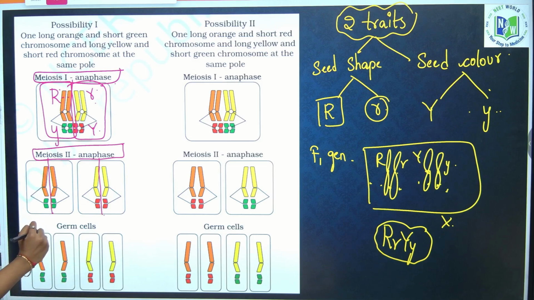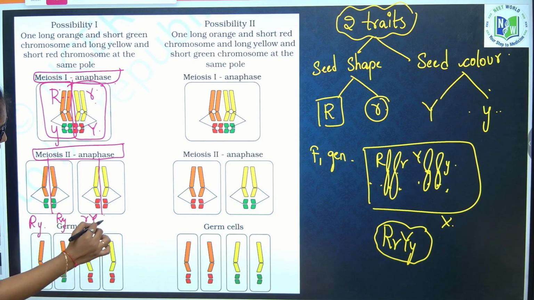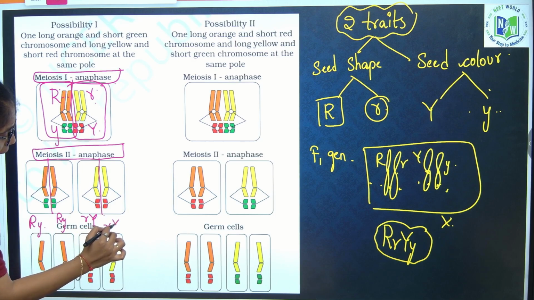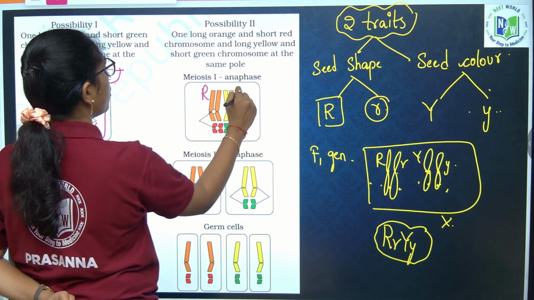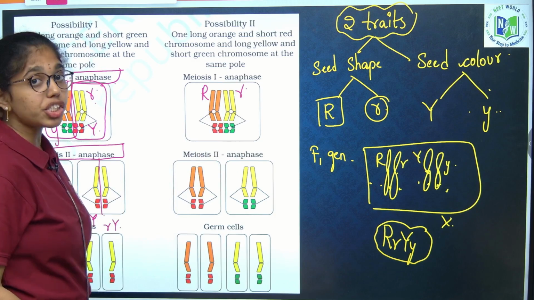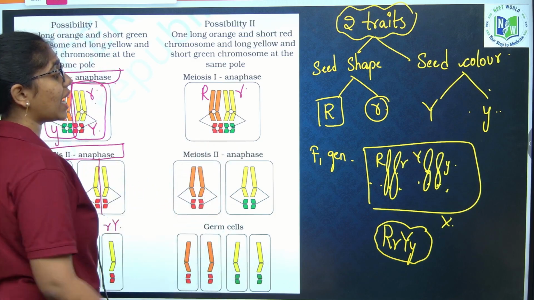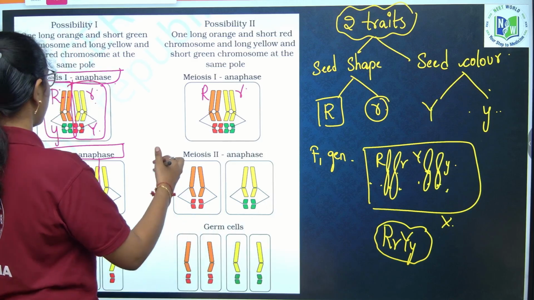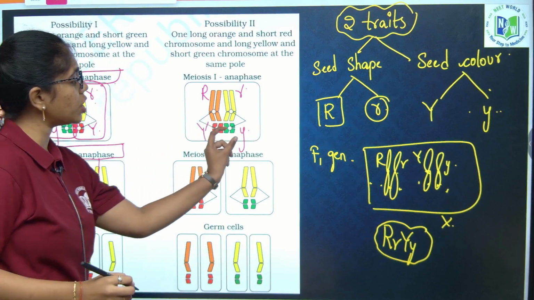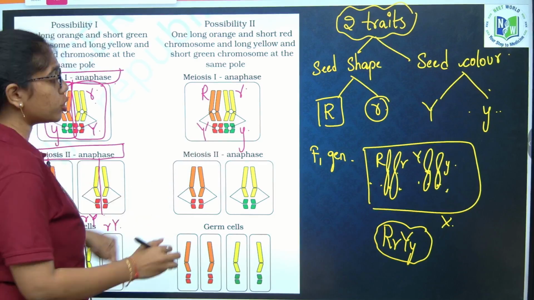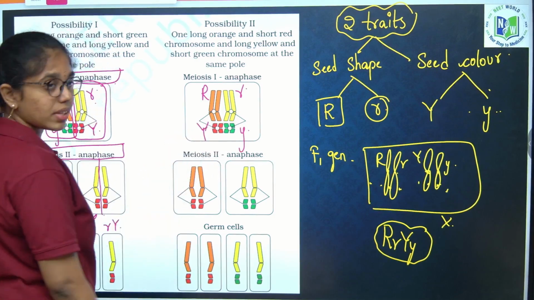What are they, beta? Here it is round and green, here again it is round and green, here it is wrinkled and yellow, here it is again wrinkled and yellow. Here, if we take two traits, round and wrinkled, let us exchange the positions of the chromosomes which carry the seed color trait, like yellow here and green over here.